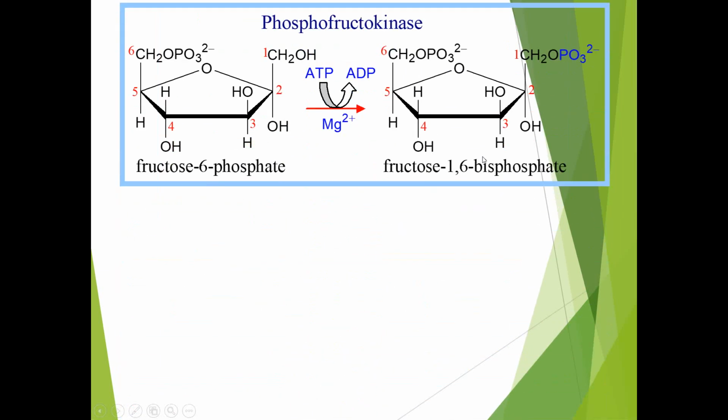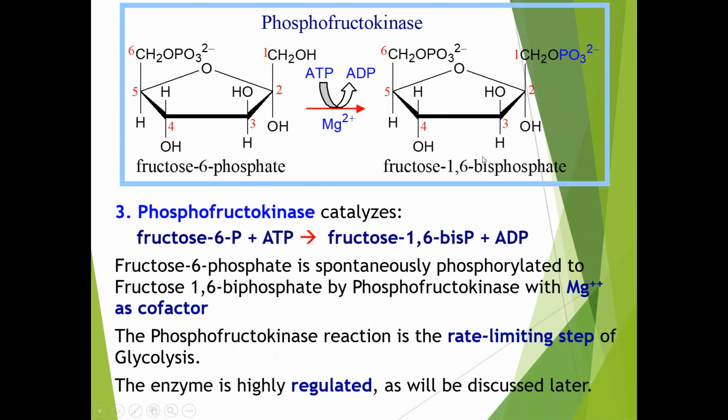Next, we will proceed to step three of glycolysis, where fructose 6-phosphate gets converted into fructose 1,6-bisphosphate. Here you can see that one ATP molecule gets utilized and converted into ADP. So simply, dephosphorylation and phosphorylation take place. A phosphate group is already present at the sixth position, and then another phosphate group is added at the 1 carbon position. That's why it is named fructose 1,6-bisphosphate. Bis means 2, so two phosphate groups are attached to this structure.